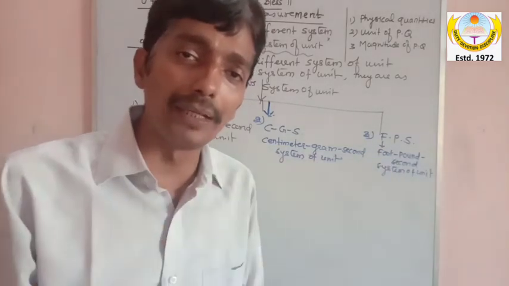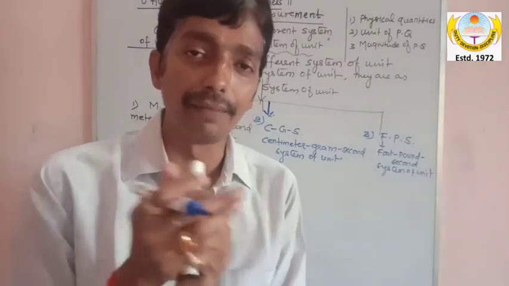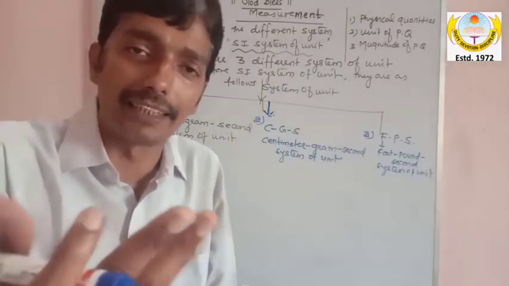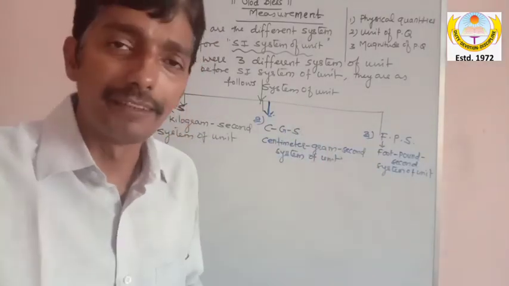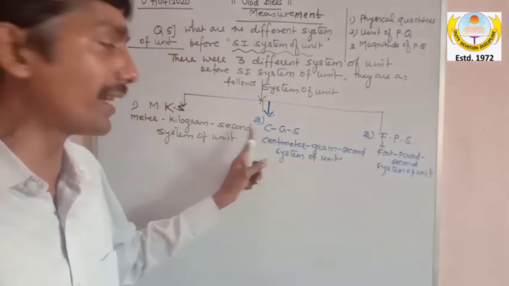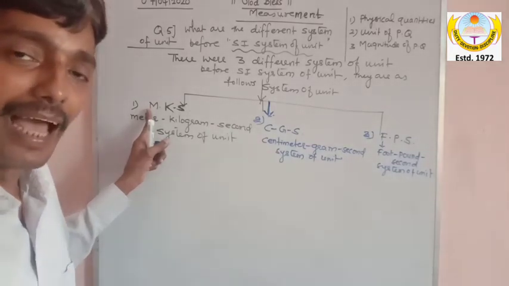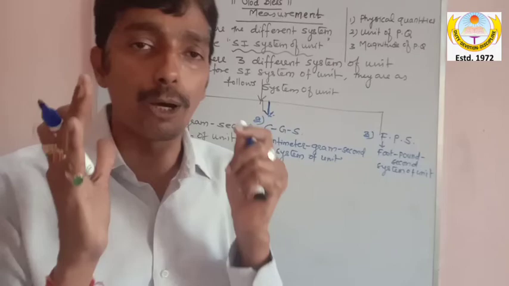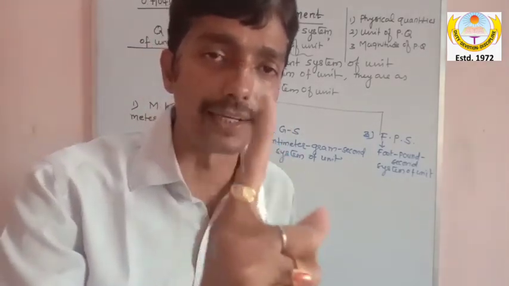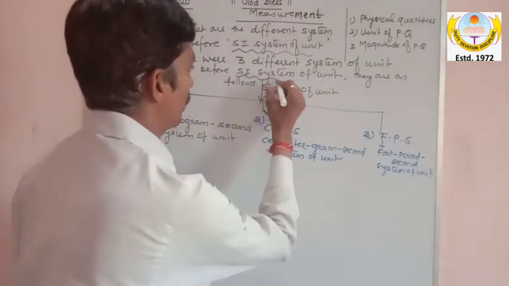So now the problem here, sir, is which unit of length will we take? We will take meter, or centimeter, or foot. Which unit? Because different scientists have given different systems, different units. For length only, one scientist is giving foot, another is giving centimeter, and one is giving meter. This is a problem. And since this problem was so tremendous, the scientists said, hey, forget it, we will take only one system, and that system was called the SI system of unit.